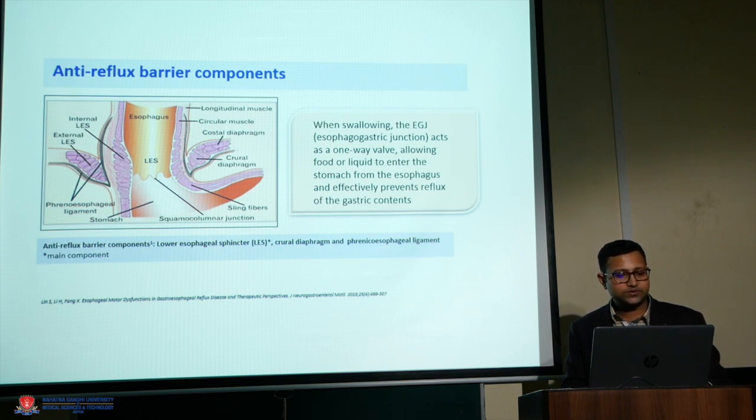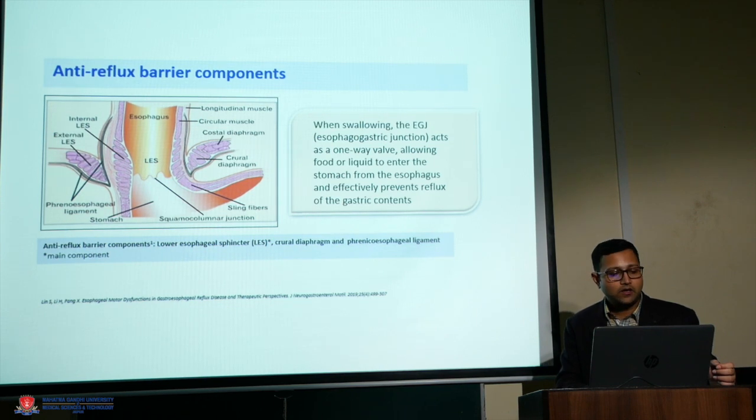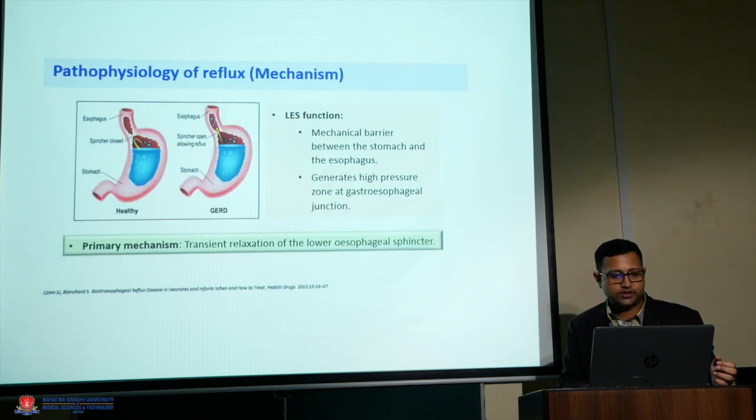So the main role is played by this reflux barrier, and in addition to that barrier, there are mucosal defenses in the esophagus, as well as mechanisms to clear acid from the esophagus, whatever refluxes back from the stomach. In addition to the esophageal mechanism and the barrier mechanism, in the stomach we also have increased gastric emptying, which prevents the acid from moving into the esophagus. So when it comes to the pathophysiology, whenever the functioning of this mechanical barrier is affected, the acidic contents in the stomach go into the esophagus.